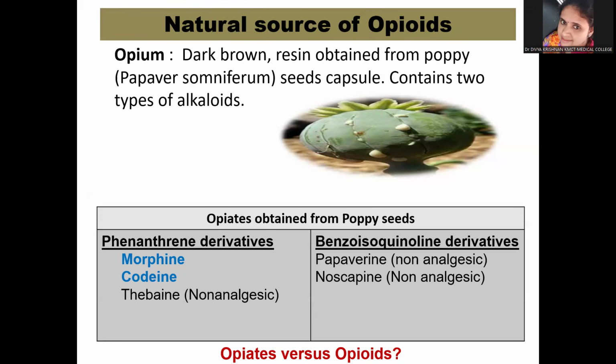Now, there are terminologies called opiates and opioids. Opiates are natural alkaloids derived from the opium, for example morphine. Whereas opioids are any drugs which act on the opioid receptors, so they can be synthetic or natural. Anything that acts via the opioid receptors is called an opioid, whereas the natural ones obtained from the opium are called opiates. That means all the opiates are opioids, but all the opioids are not opiates, that is, not all opioids are natural. Some of them can be synthetic or semi-synthetic also.